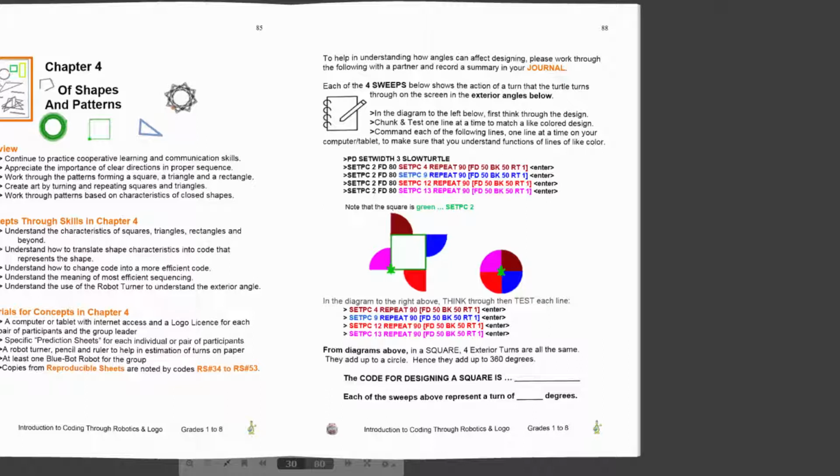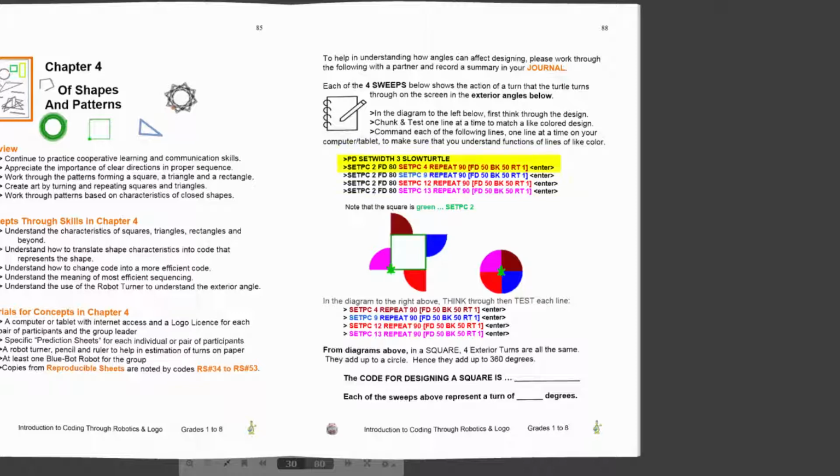First, think through the design. Then, chunk and test one line at a time to match a light-colored design. Command each of the lines, one line at a time on your computer or tablet, to make sure that you understand functions of lines of like color.